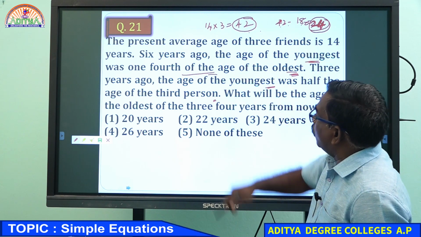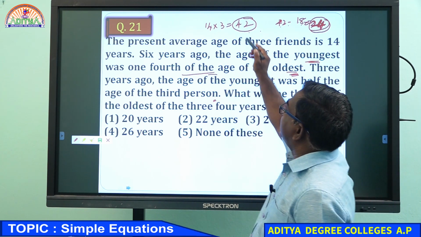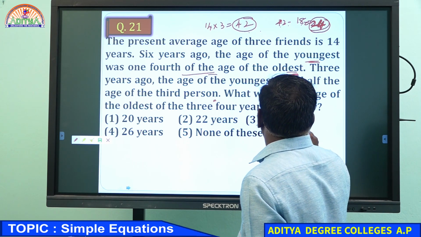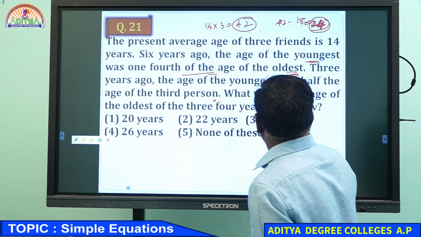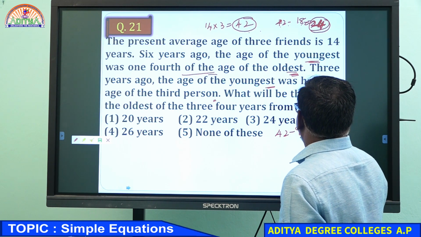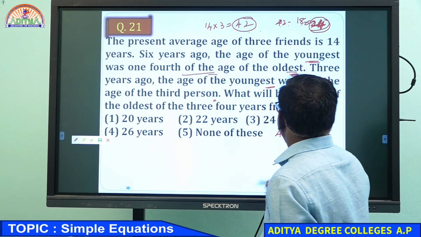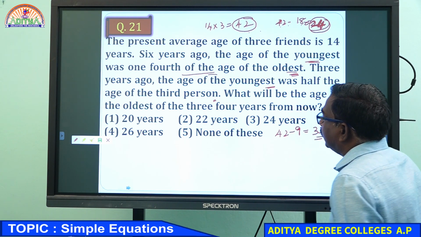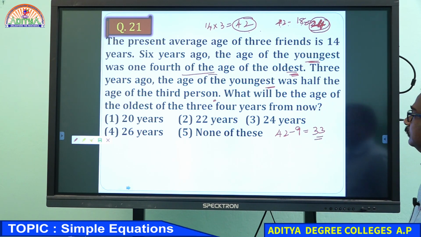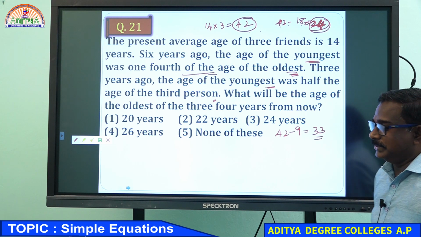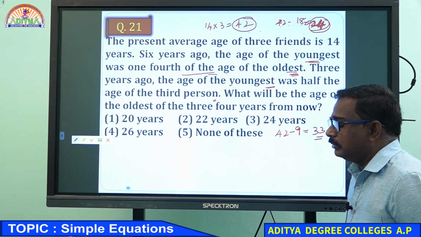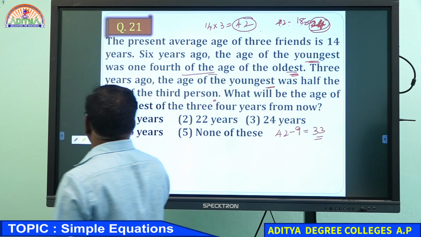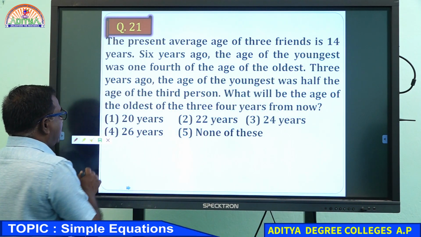3 years ago means 3 times 3 is 9, and 42 minus 9 is 33. So 3 years ago, the sum of the 3 persons' ages was 33. 3 years ago, the youngest was half of the age of the third person. A little confusion is there. The construction is given like that. Don't get confused. Read it carefully.